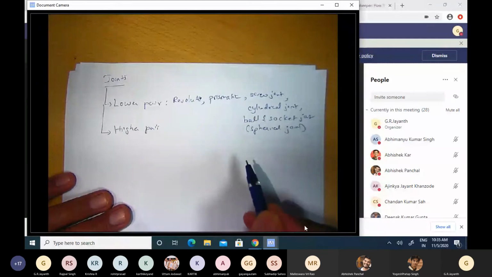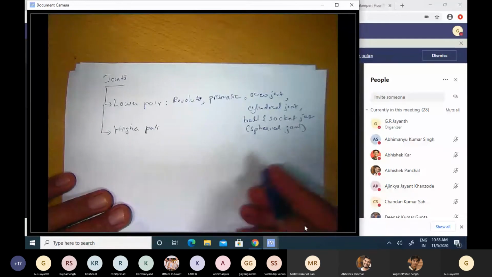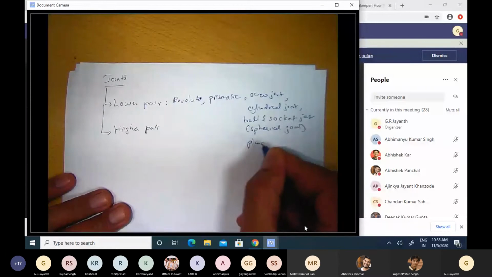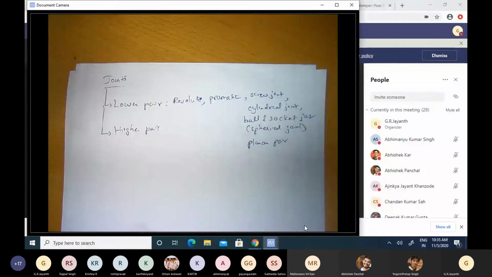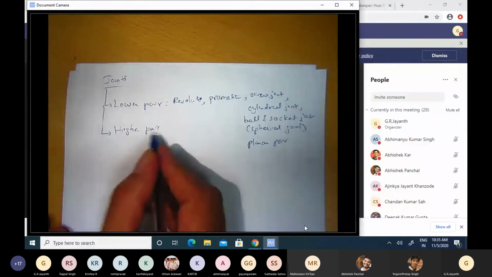And then there is the, I think the last one is the planar pair, okay, which permits translational motion about two independent axes between the two rigid bodies. Okay, these are the kinds of lower pairs that you have.